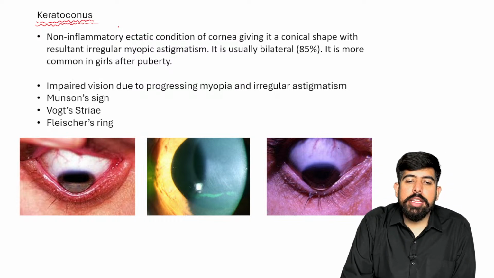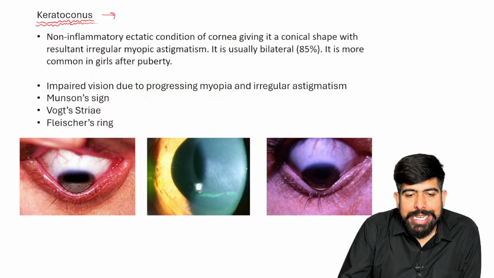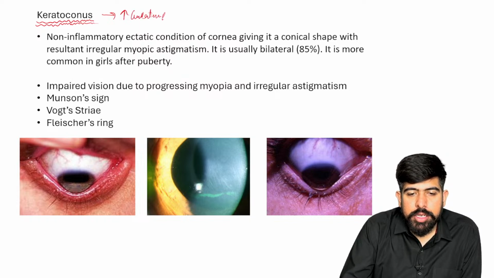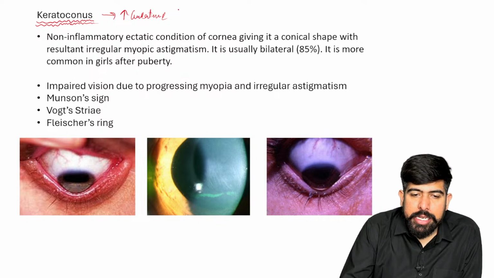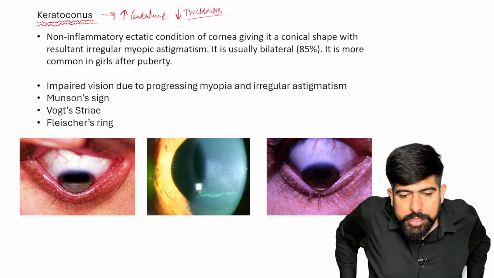In keratoconus, the curvature of the cornea increases, and due to the increased curvature, the thickness decreases.